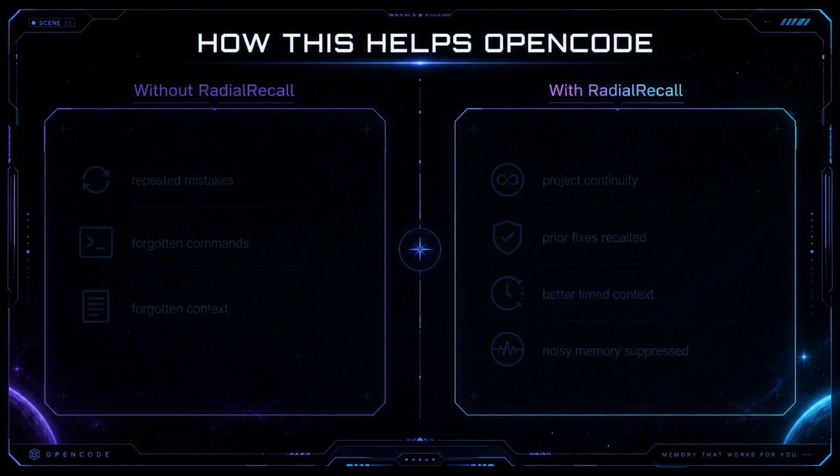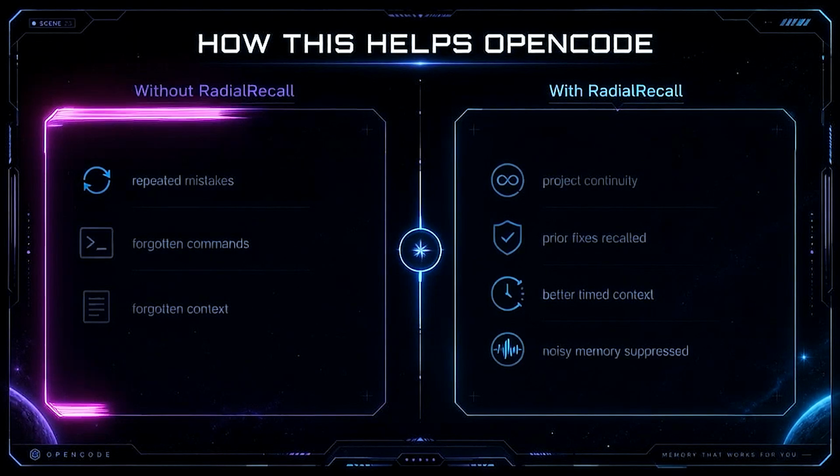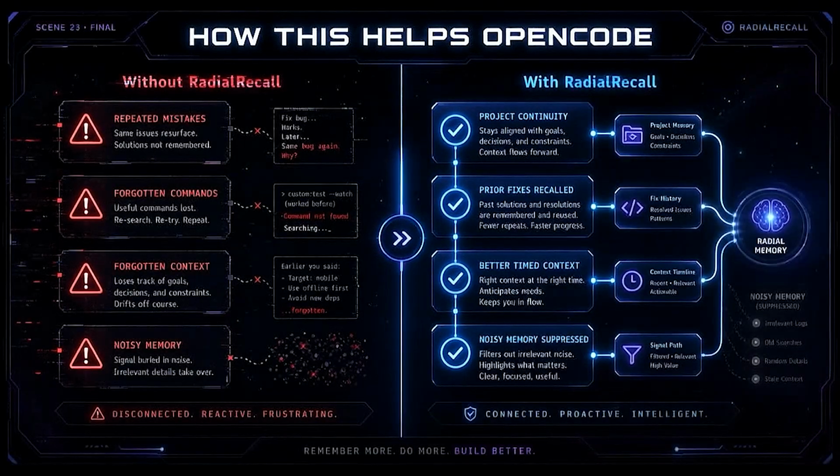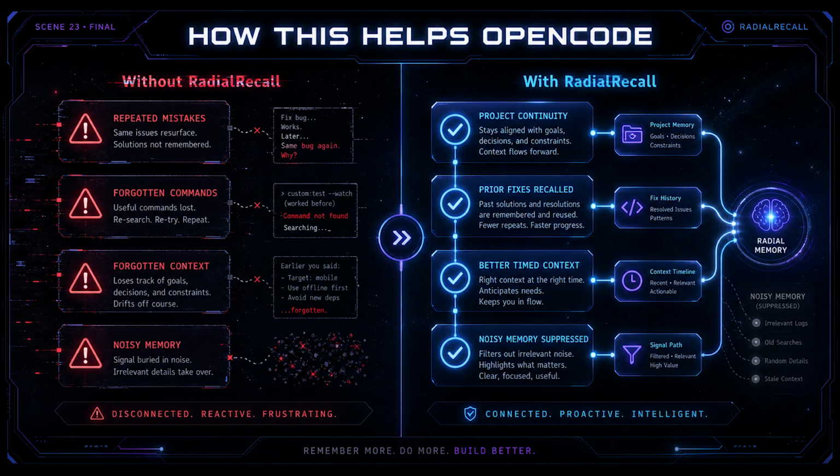How this helps OpenCode. RadialRecall does not make the underlying model significantly smarter, whichever model you are using. What it gives OpenCode is project continuity. It gives the agents a way to remember. This repo uses PNP. This test command worked before. This auth issue was caused by middleware. This chunk boundary bug involved neighbor lookup. This previous memory was dismissed and should stay quiet.